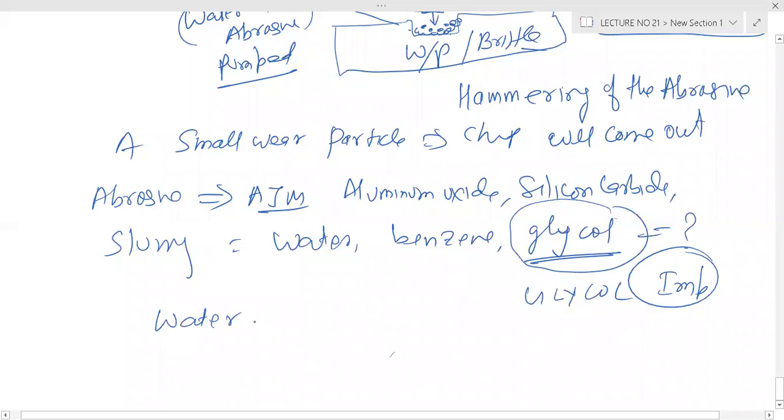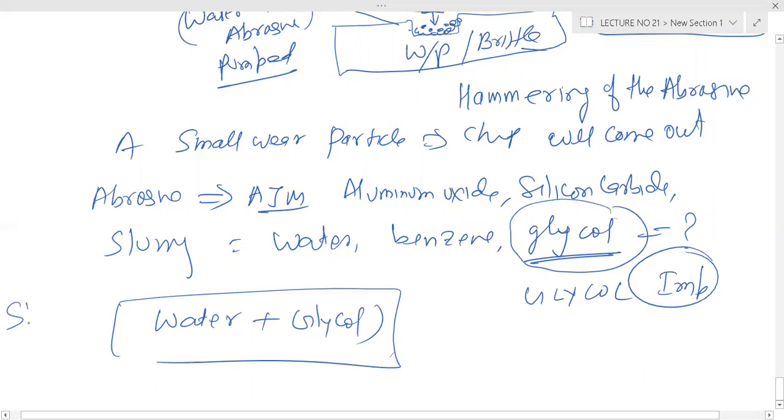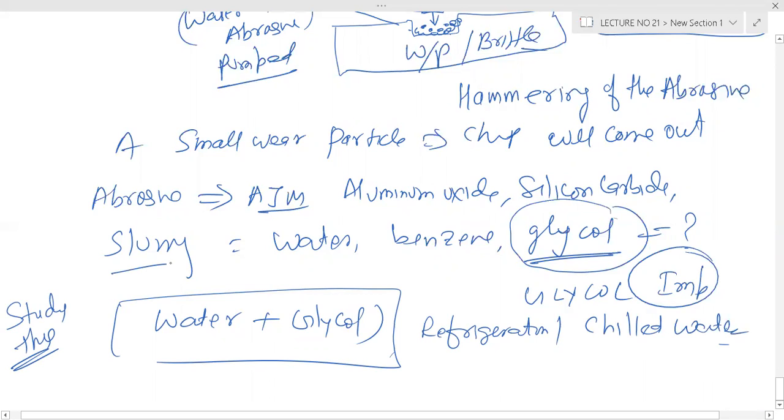Study this, because it is related to refrigeration, chilled water. Okay, fine. So here the slurry will be water, benzene, glycol, and the abrasive, already discussed aluminum oxide, silicon oxide,